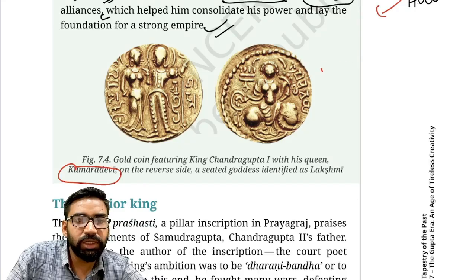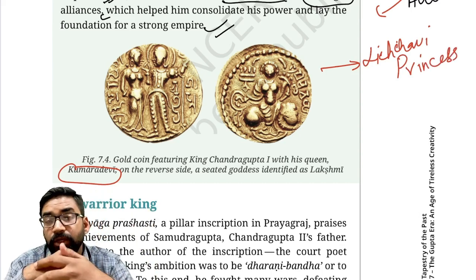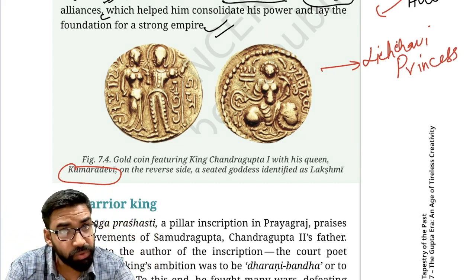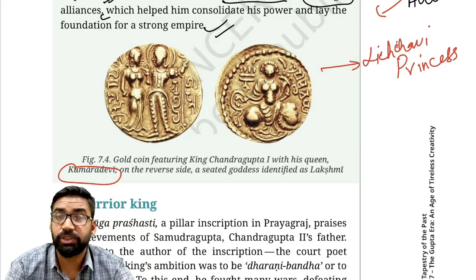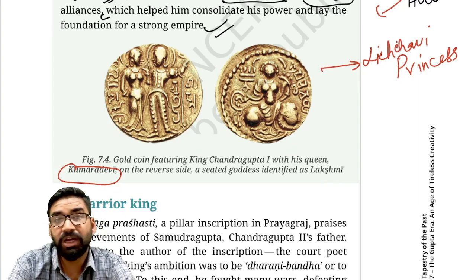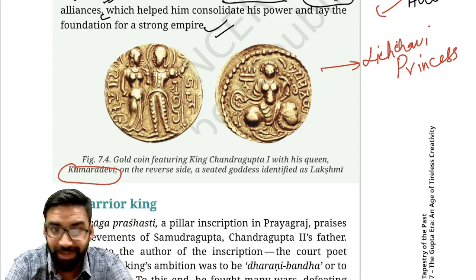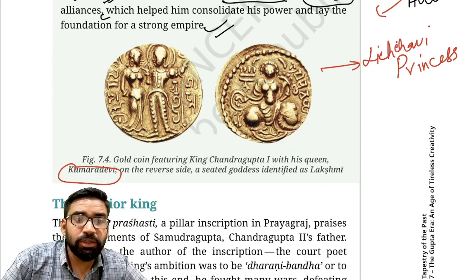Kumar Devi was the Lichavi princess. As we know, the Lichavis were already there from the later Vedic period. So the Lichavis were already very strong and had a social identity, prestigious people. Clear? And the Guptas were new. So if the Gupta rulers married into the family of the Lichavis, their social identity would also increase. Clear? So to showcase his marriage, Chandragupta I introduced the Kumar Devi coin.